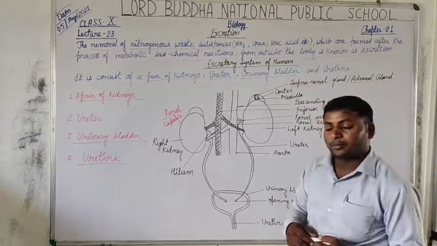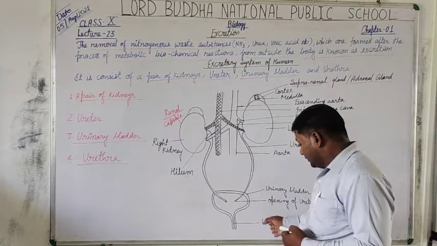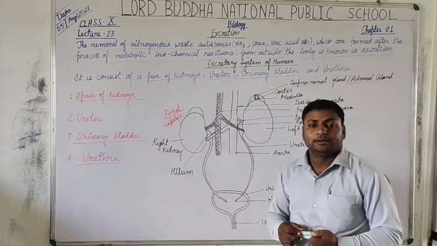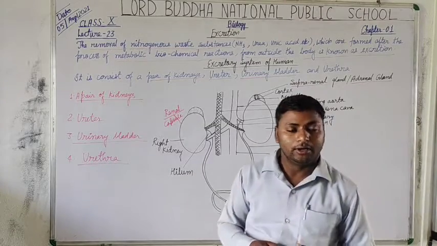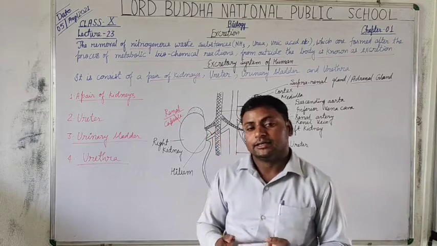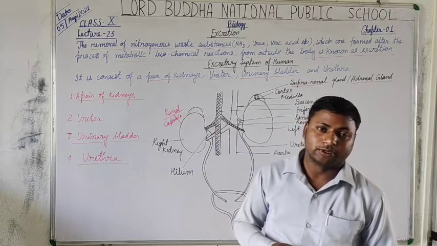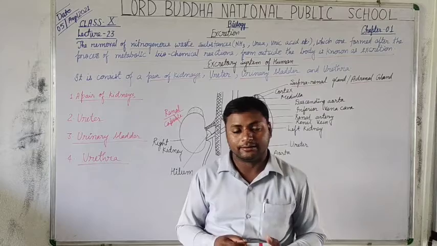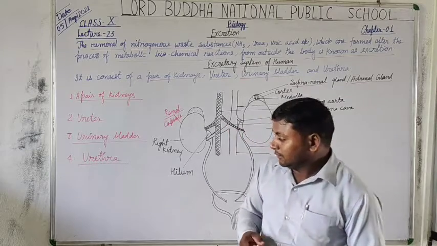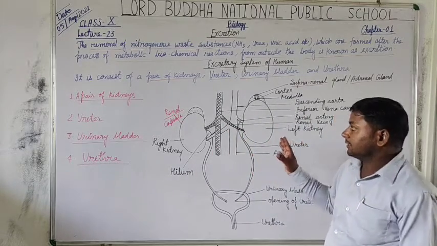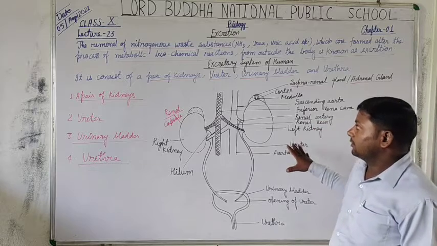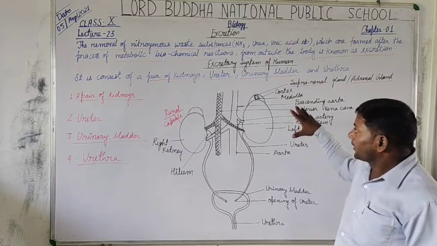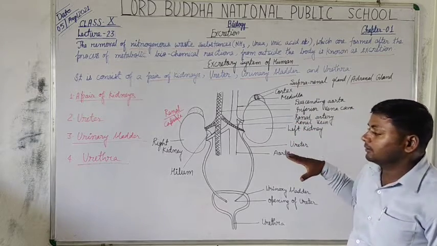But the human male urethra is a common urinary tract as well as the tract for the semen. That's why it is called the common urinogenital canal. Thus students, this is the structure of the excretory system of humans.